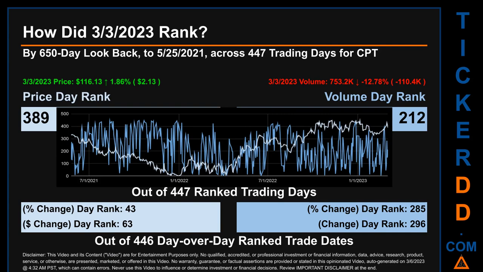The line graph overlays price and volume's daily ranking, as shown respectively in light versus dark blue, across those target trading days. In this view, essentially the dips are good whereas the spikes are bad. The price's day over day percentage change, jumping 1.86% on the 3rd of March 2023, had a day rank of 43, while its dollar difference of $2.13 had a rank of 63 when compared day over day across 446 trading days. Volume's percentage change and difference were ranked respectively at 285 and 296.